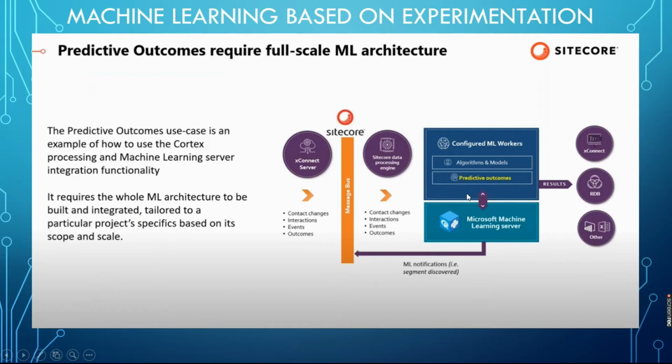The data is processed with predictive outcomes algorithms and models, and based on the data, the models give results back through xDB or DB or other sources. This is the overall ML architecture. Whatever data you feed will be segregated, clustered, categorized, and created as patterns. Based on that, you can apply personalization. Going forward, you will see how to personalize based on the machine learning results.